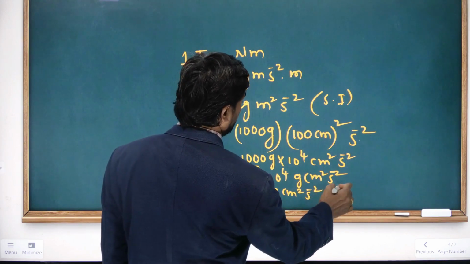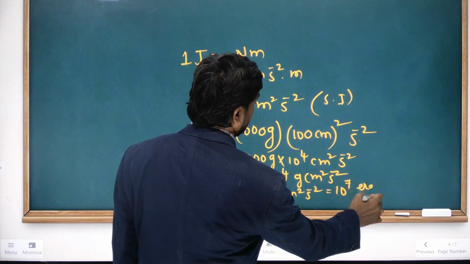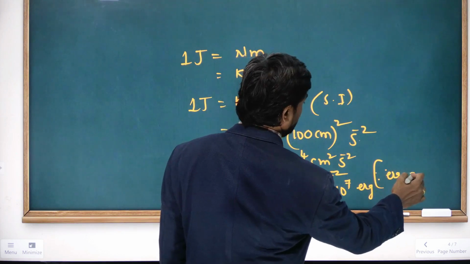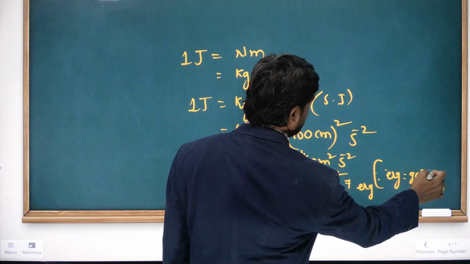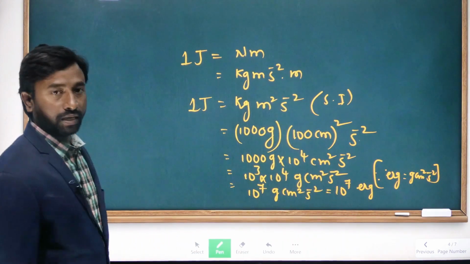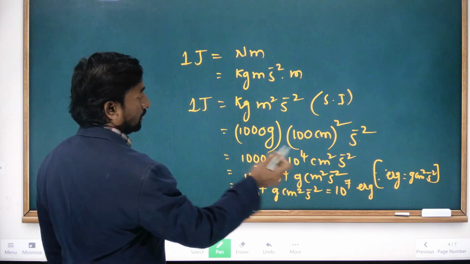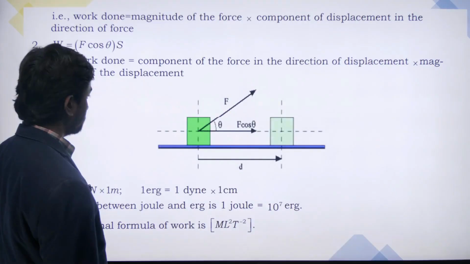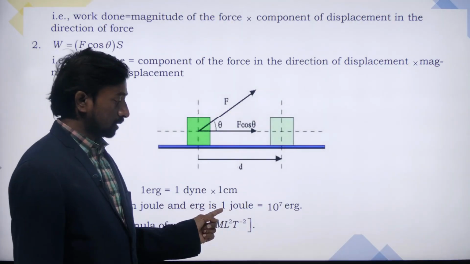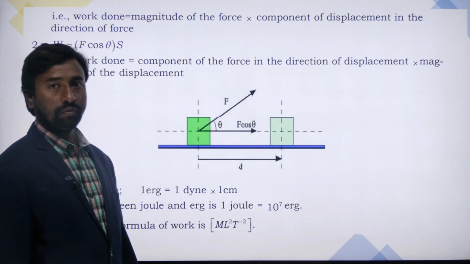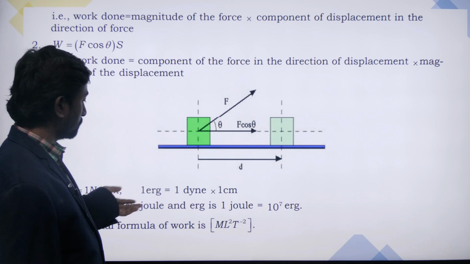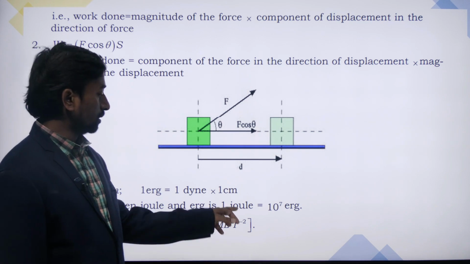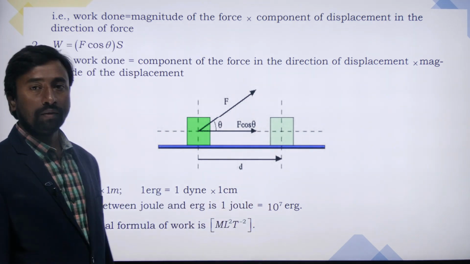So that equals 10 to the power of 7 erg, since erg is equal to gram centimeter square per second square. Therefore, we get the relation between joule and erg: 1 joule is equal to 10 to the power of 7 erg. How do we get it? If we convert the values of SI units into CGS units, then we get this relation.